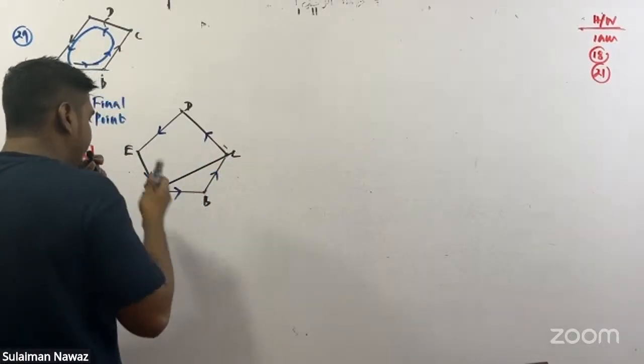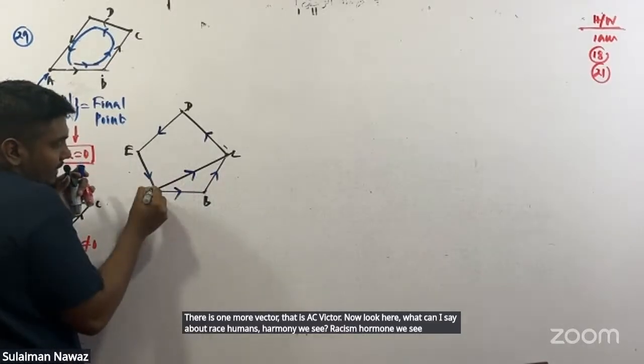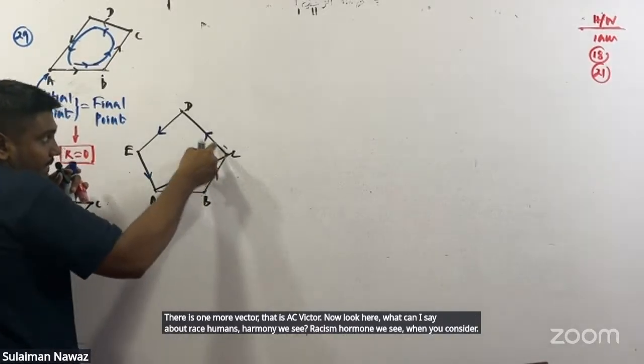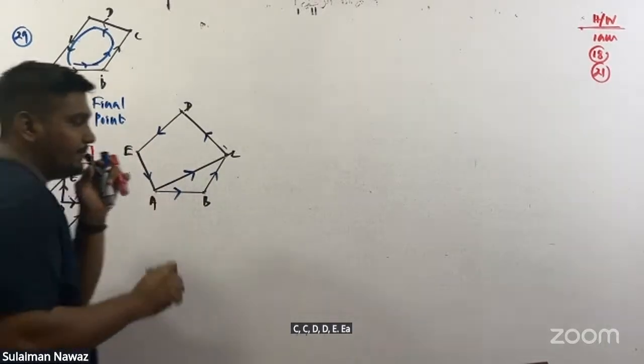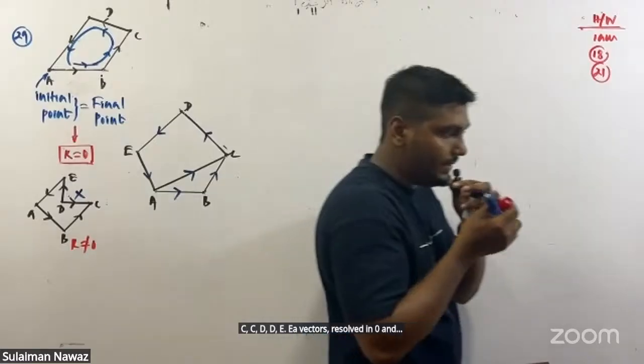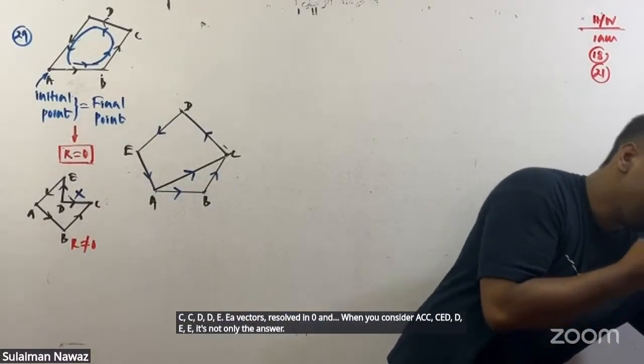Now look here, what can you say? When you consider the AC, CD, DE, EA vectors, the result is 0.